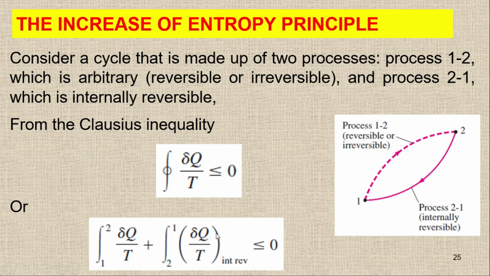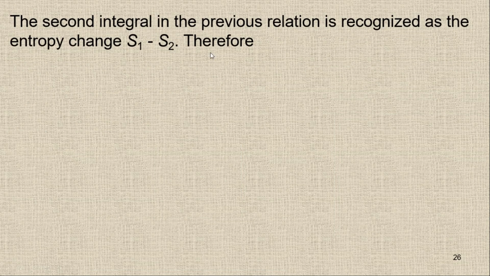In the last class, we already checked that the integral of delta q upon T for the internally reversible process is equal to the entropy change. So we know this is the entropy change, and I can write it as S1 minus S2, the entropy at point 1 minus the entropy at point 2. Therefore, I can simply rearrange the equation.